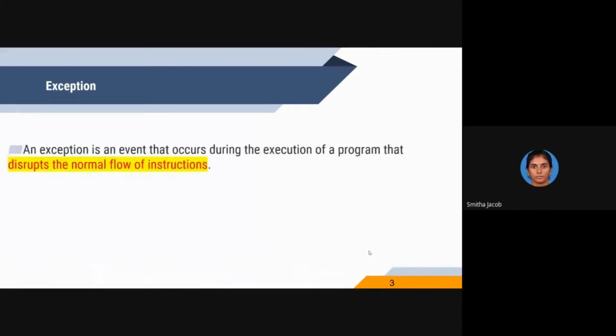An exception is an erroneous situation in a Java program. And what happens if an exception occurs? When an exception occurs, it disrupts the normal flow of instruction. So in Java, an exception is treated as an event which occurs during the execution of the program, which may disrupt the normal flow of instruction.